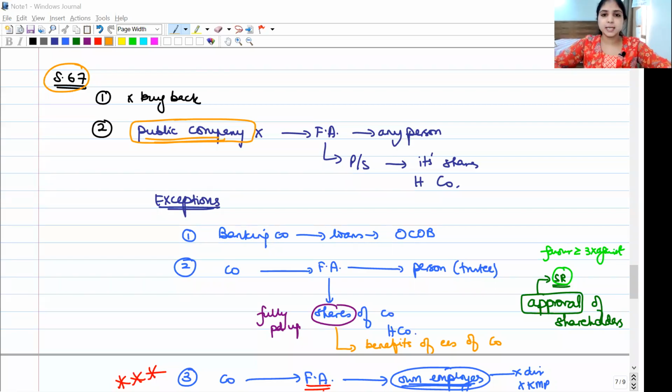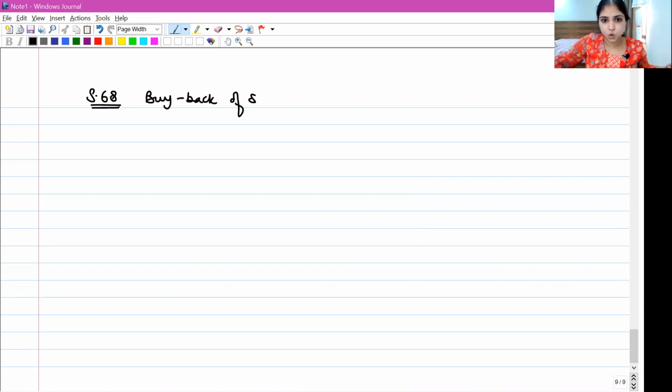Now, after learning section 66 and section 67, the next discussion that we're going to have under the share capital chapter is section 68. Section 68 is all about buyback of securities. This section is very, very important from the examination perspective. From here, you can get any type of question.